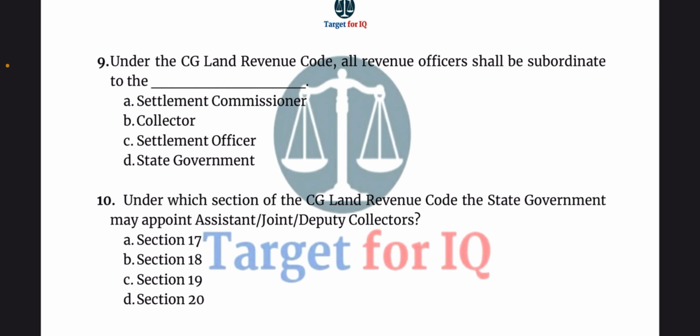Next question. Under the CG Land Revenue Code, all revenue officers shall be subordinate to the dash. The options are A. Settlement Commissioner, B. Collector, C. Settlement Officer, or D. State Government. The correct answer is option D. State Government.